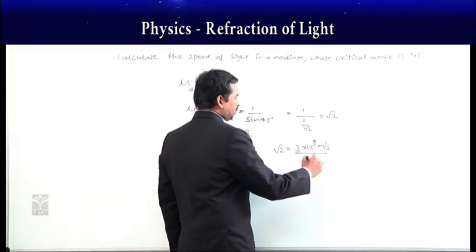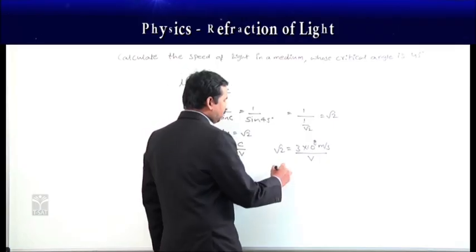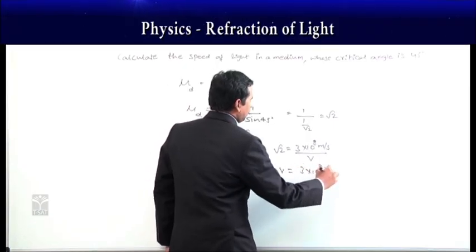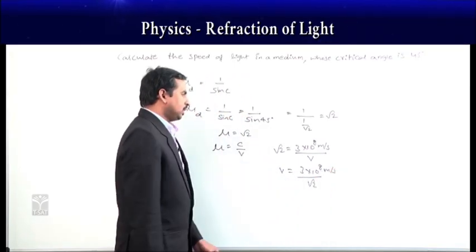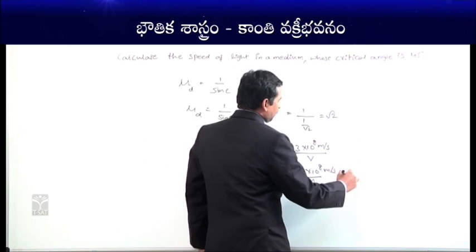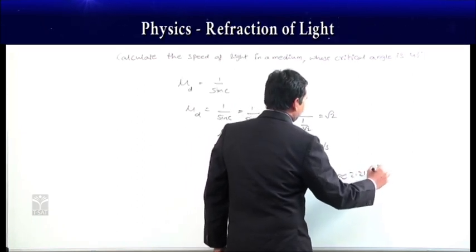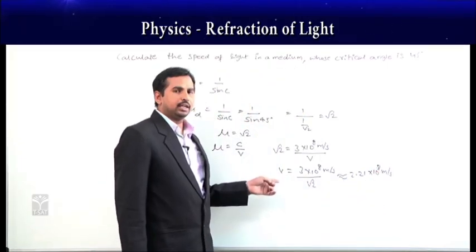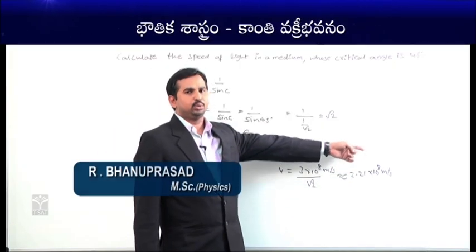So let it be v. Then we can write v is equal to 3 into 10 power 8 meter per second by root 2. Then 3 by root 2 is approximately 2.21 into 10 power 8 meter per second.